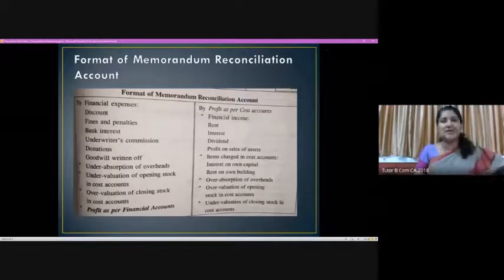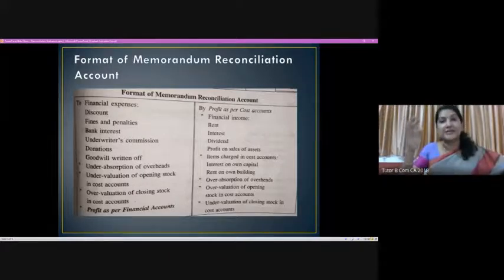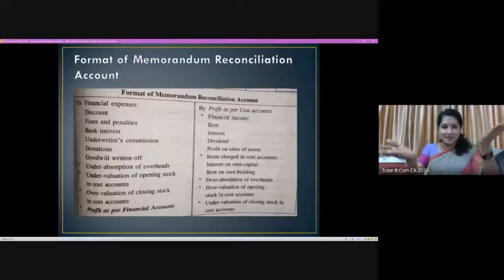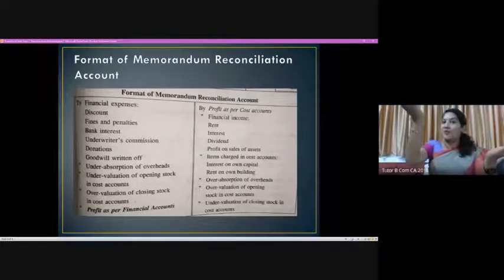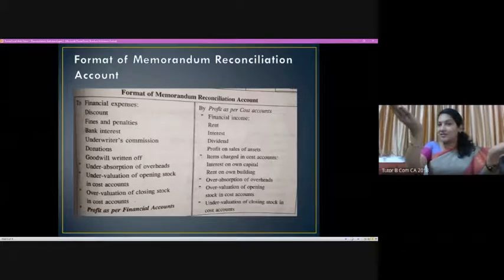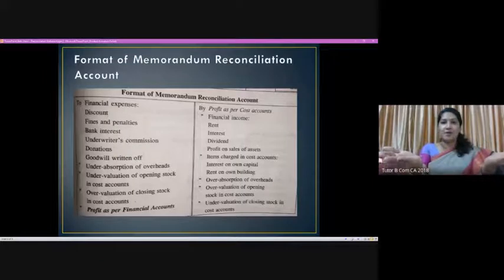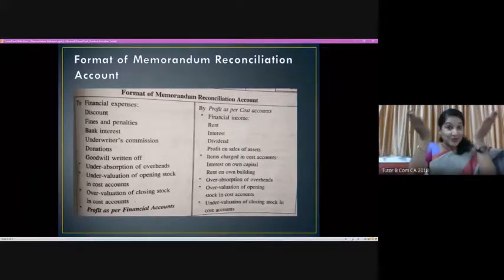The second stage is we will add back all extra expenses that are charged in the cost account. Why? We need to balance. It's like this. I will give an example. Suppose I have charged salary in financial account, but not in cost account. The result will be cost accounting profit would be high because one expense is not charged in cost accounting. So our purpose would be we need to charge that expense in cost account to bring this back to normal, to balance it. So we need to think in that way.